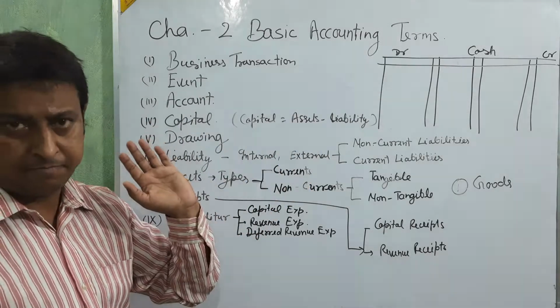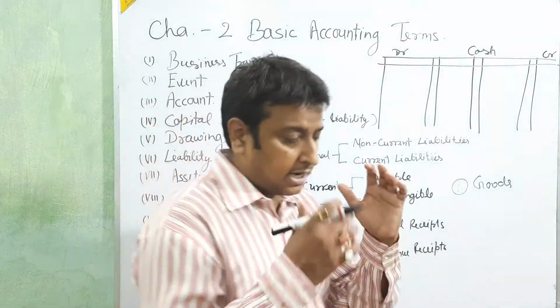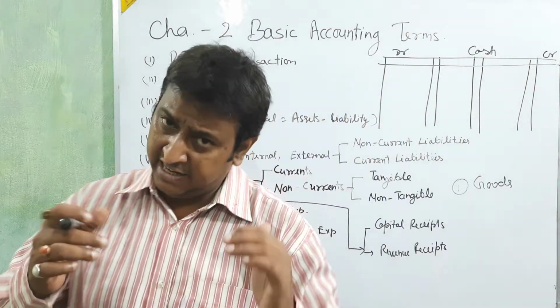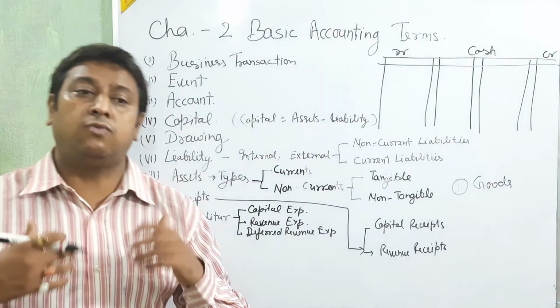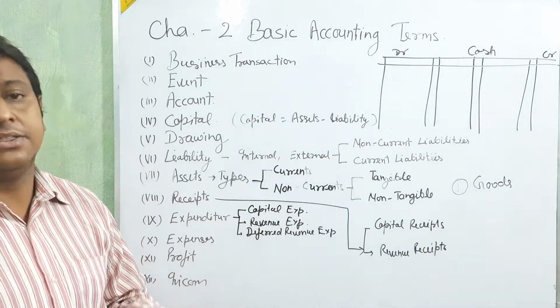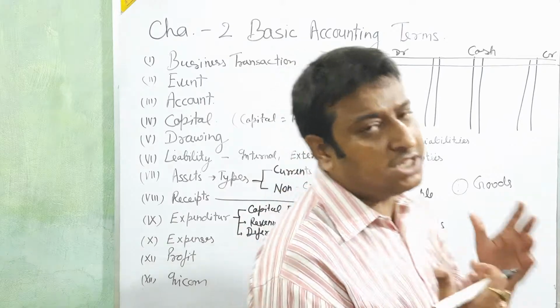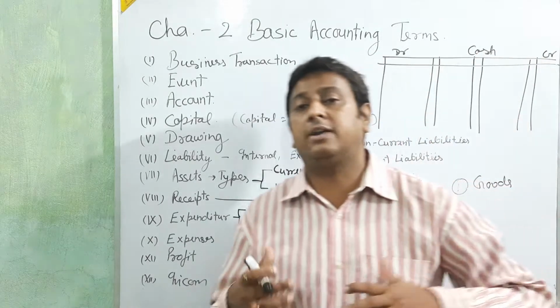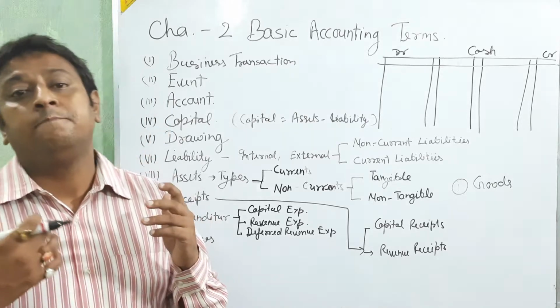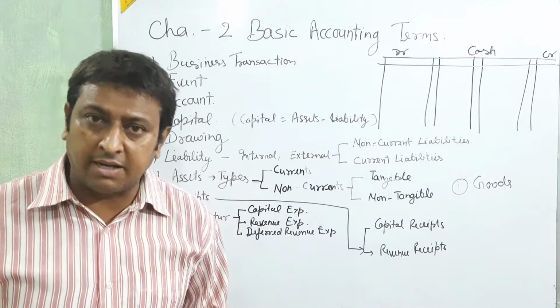Again, same way. Current means the assets which are utilized, changing their value in under 12 months or 1 year. That is the current assets. And non-current assets are things which we are going to utilize for a long period, more than 12 months, 13 months, 18 months, 36 months.